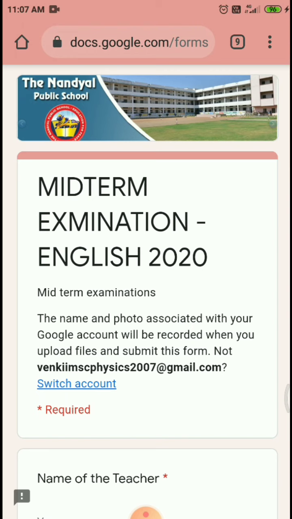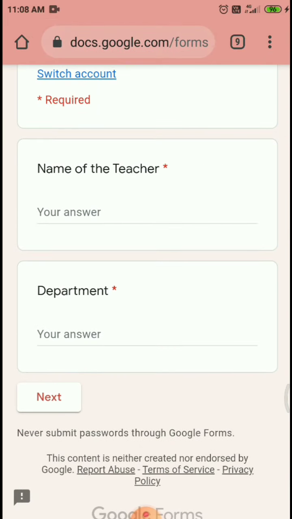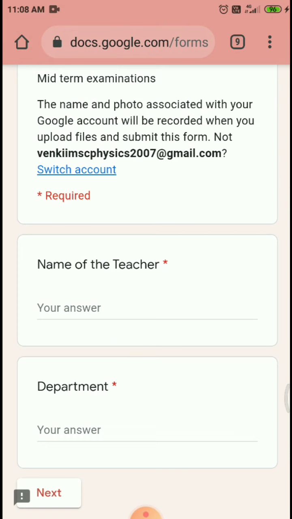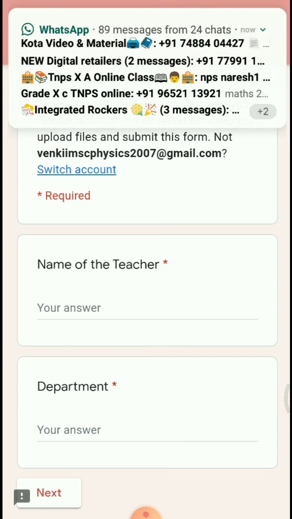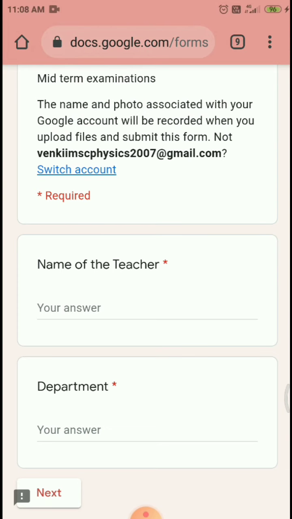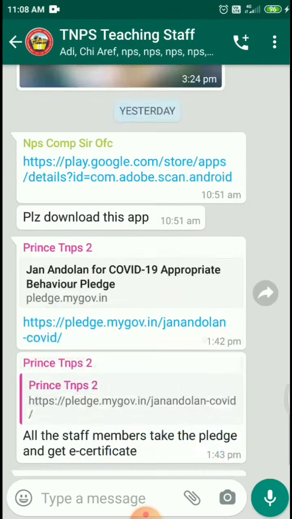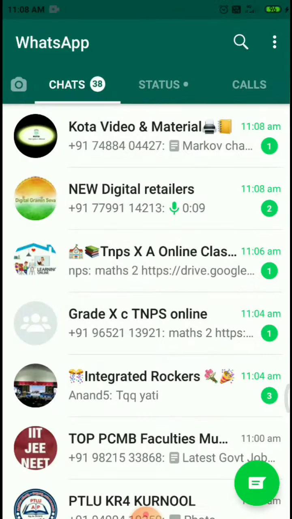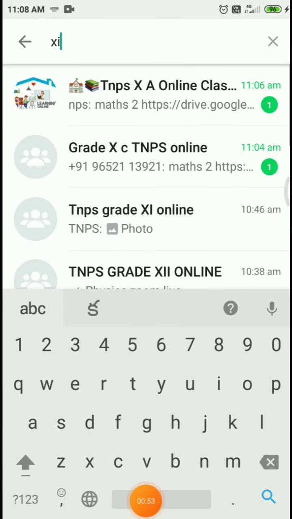The Google tab opens. Enter your name, your full name, initial, class, and section. You must. Understand? First you get the link, where, suppose, the plus one online class, like that. Plus one.